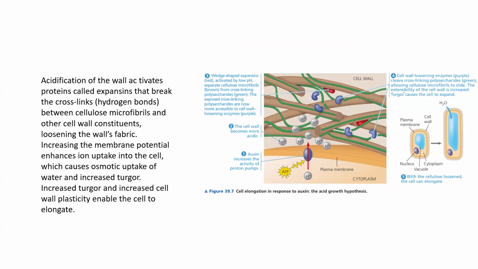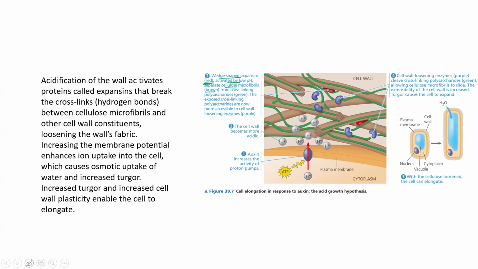See, this is the enzyme, okay? You can see here the expansin enzyme. They are showing wedge-shaped expansin, red color. You can see this red color is expansin protein. What it is doing: it is activated when the pH is low, and it will separate cellulose microfibril. This brown color, these cellulose microfibrils are separating.